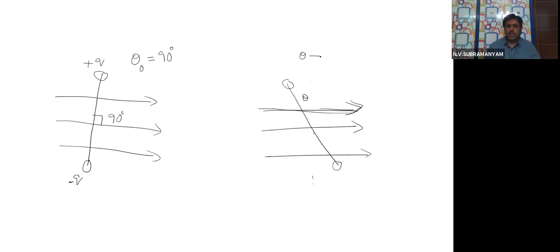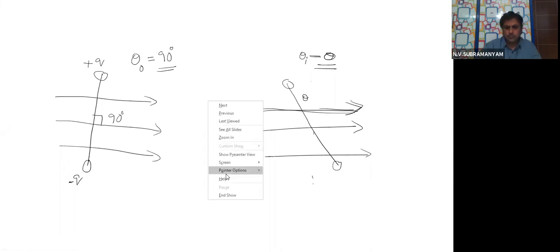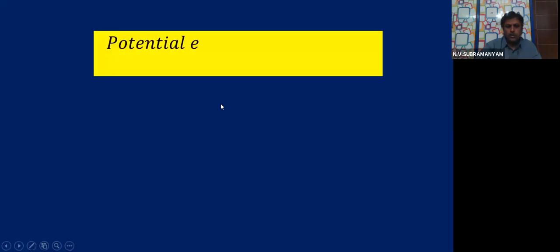The final angle is theta I, that is theta. So now if you see, the initial angle with the field is 90 degrees. The final angle is theta. Then how to write the formula?